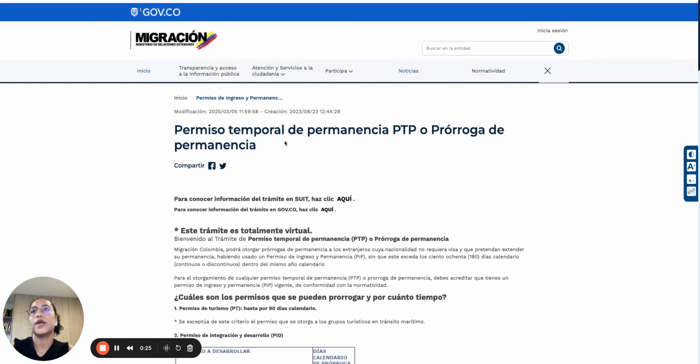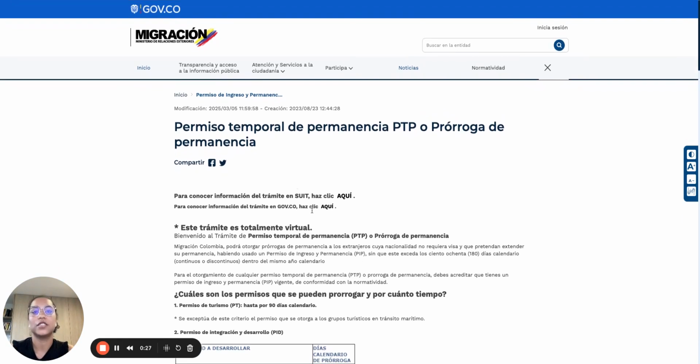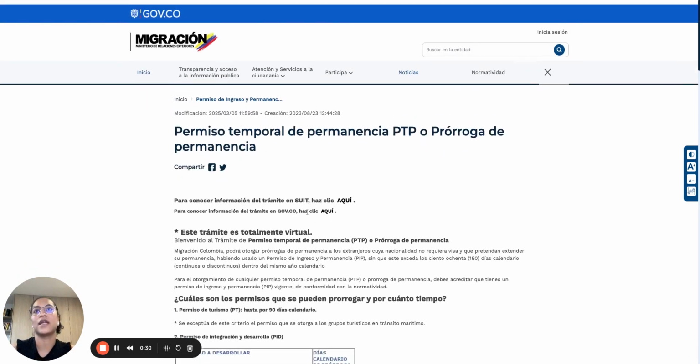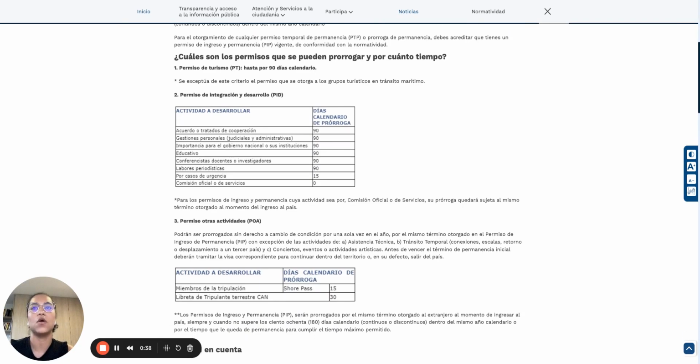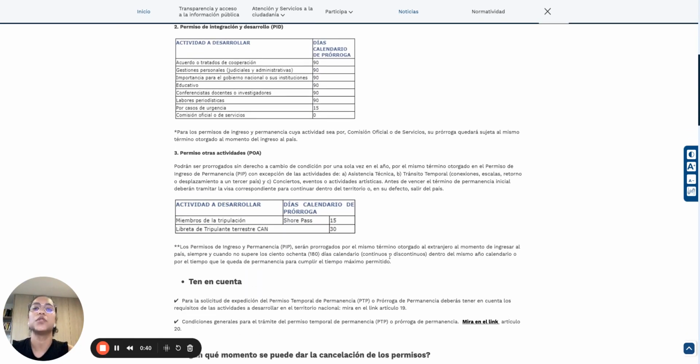First thing is that we are here at the Migración Colombia official website. We are in the section of Trámites y Servicios, and we selected Permiso Temporal de Permanencia, PTP, or Prórroga de Permanencia. In this website, you can also find all the information about this procedure.